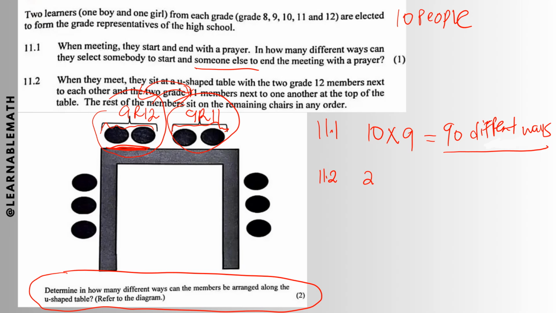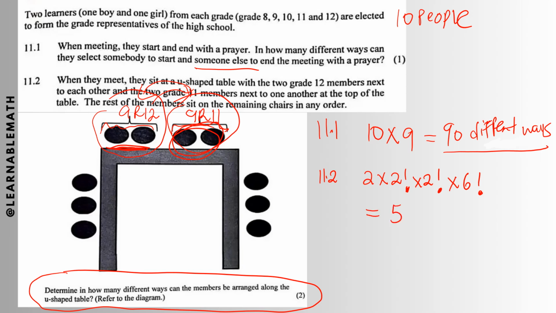There are 2 people inside the unit for grade 12, and they can be arranged in 2 factorial ways. Similarly, inside the unit for grade 11, there are 2 people, and they can shift position, so they can also be arranged in 2 factorial ways. Then the remaining people: you are left with 6 chairs and 6 people, which can be arranged in any way, 1 2 3 4 5 6. That will be 6 factorial ways.